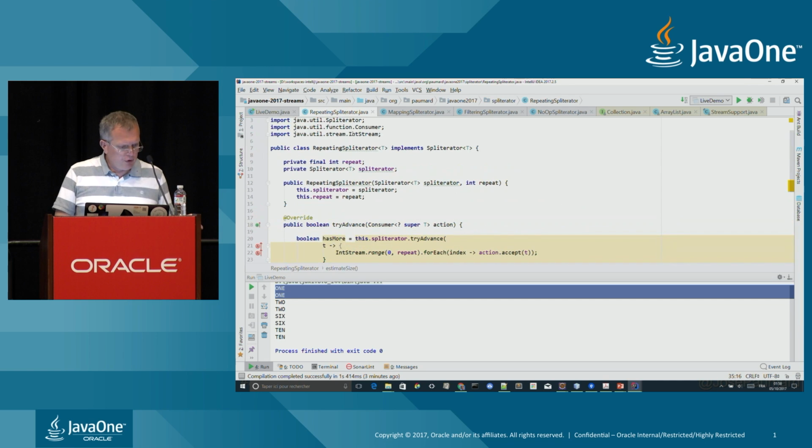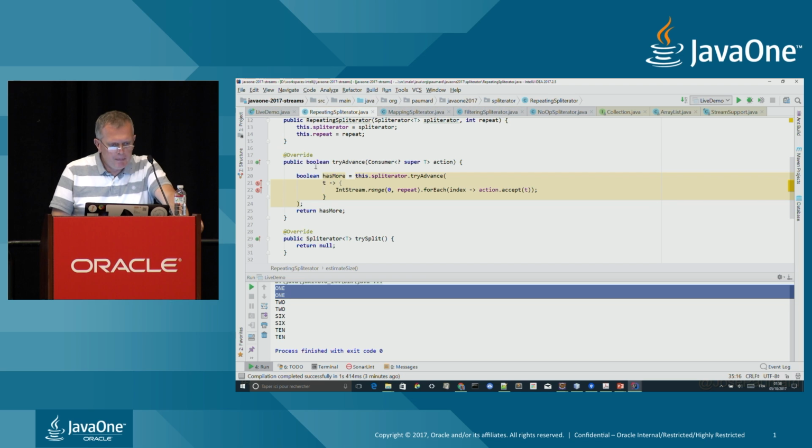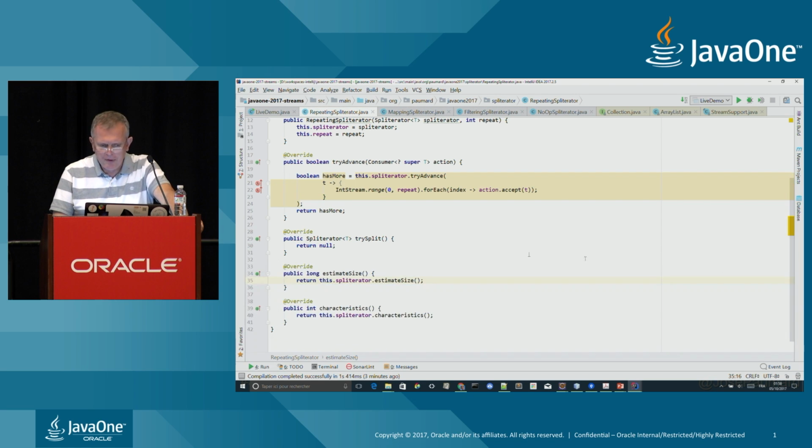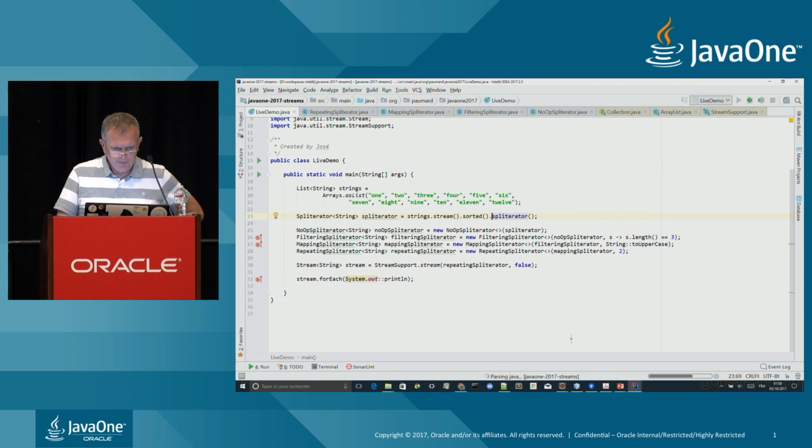I just told you a few minutes ago that implementing those 4 methods was enough to implement a spliterator. In fact, it's not exactly the case. Suppose this spliterator here becomes sorted. Run this code.